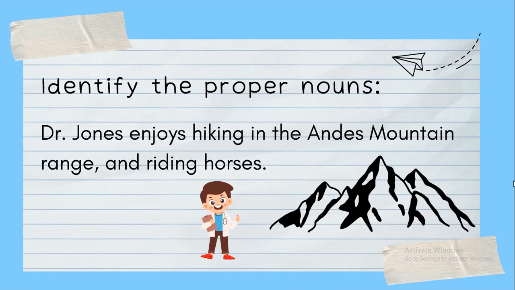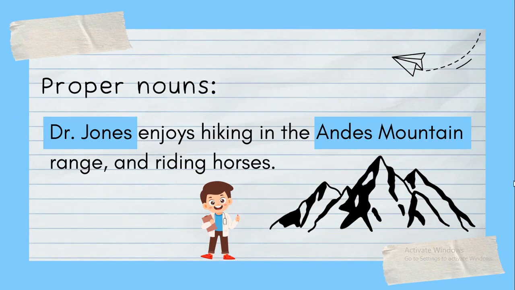Identify the proper noun. Dr. Jones enjoys hiking in the Andes mountain range and riding horses. So, which one is the proper noun? The proper nouns are Dr. Jones and Andes mountain. Yes. Dr. Jones, because the name of Dr. Jones is mentioned. If here it was only a doctor, then it would be a common noun.